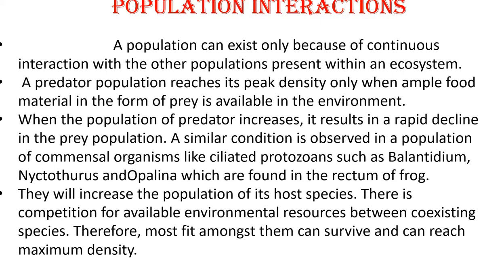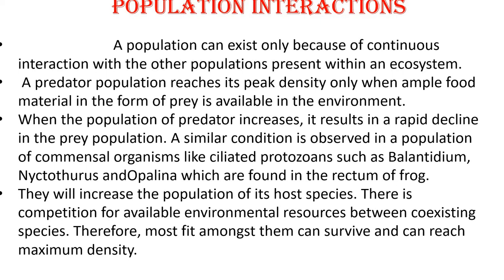That means an increase in the predator population is the indicator of ample food required for the predator in that environment. When the population of predator increases, it results in a rapid decline in the prey population which is being utilized by the predator.